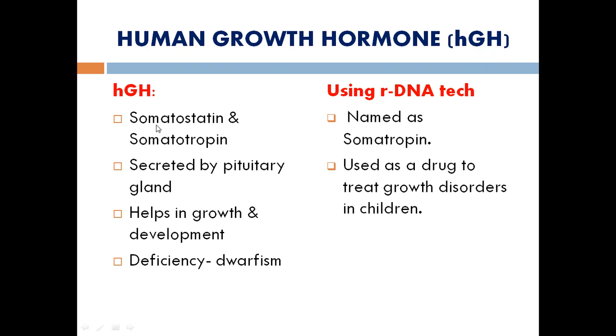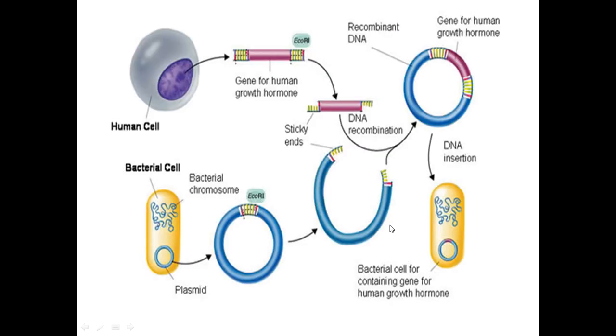The normal name we call it is somatostatin or somatotrophin. The recombinant human growth hormone we call somatotrophin. It is used as a drug to treat growth disorders, especially in the case of children. In children, it is common due to the lagging of human growth hormone. The disease we call dwarfism. To treat that, we are using this somatotrophin as a drug to treat growth disorders in children.